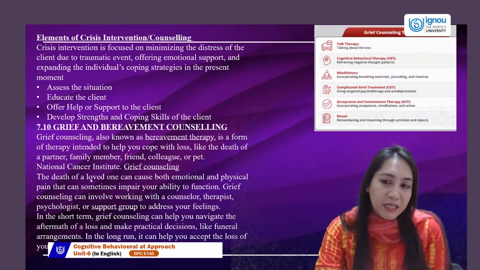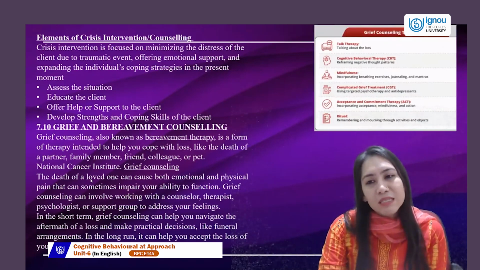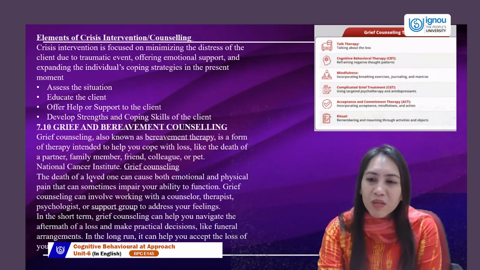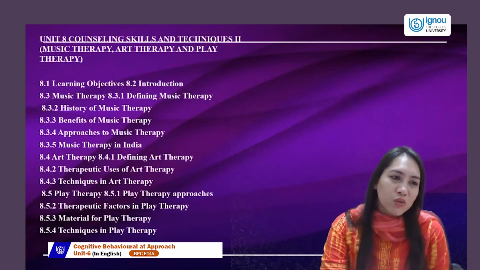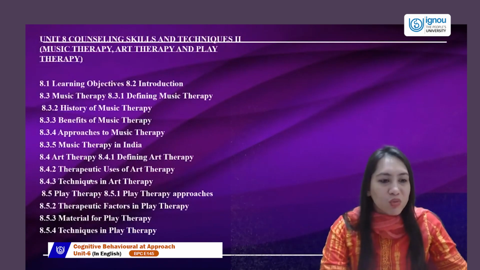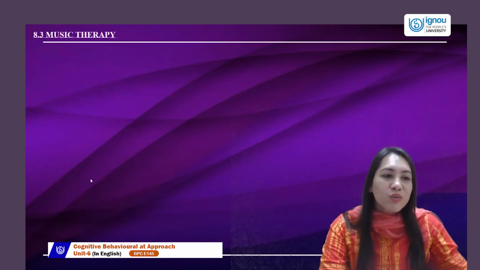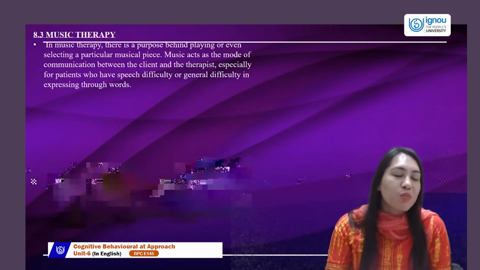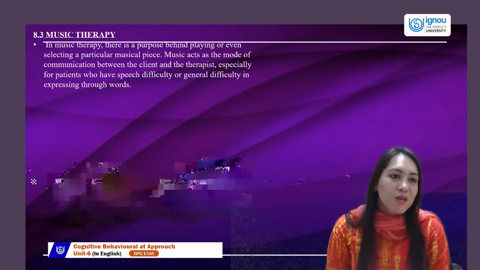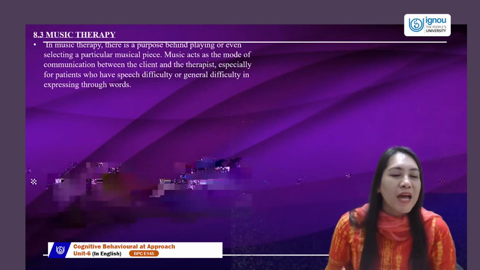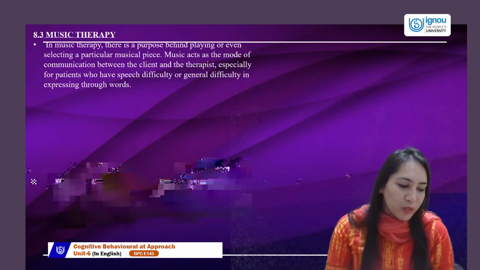So what are the different techniques? Talk therapy, CBT is given, a little mindfulness. We give them acceptance and commitment therapy and some activities. Next time, we will continue with music therapy, which will be Unit 8, and continue in understanding what music therapy is. Music therapy also supports our grief counseling. A piece of music is used with a purpose to solve the problem and the grief and to ease communication with people.